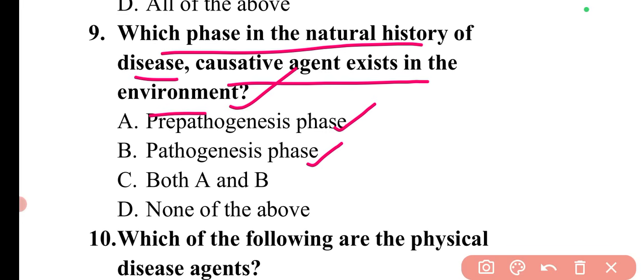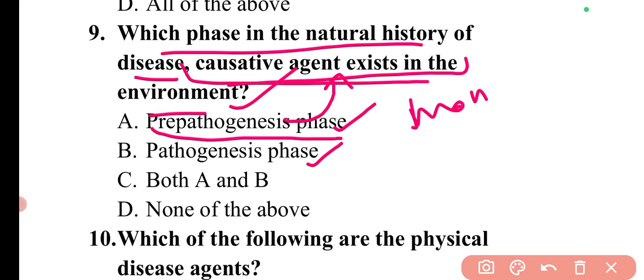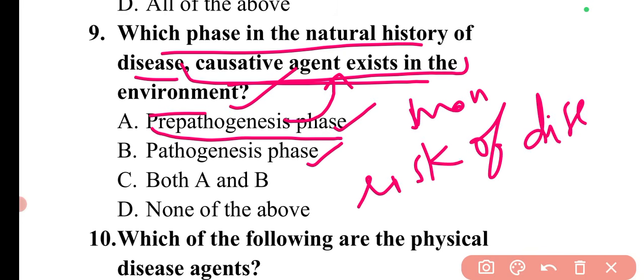In the pre-pathogenesis phase, the causative agent exists in the environment, and in this phase the man is exposed to a risk of disease. If the causative organism is present in the environment, then the person who is traveling in that environment will be exposed to the disease. So this is the condition for the pre-pathogenesis phase.